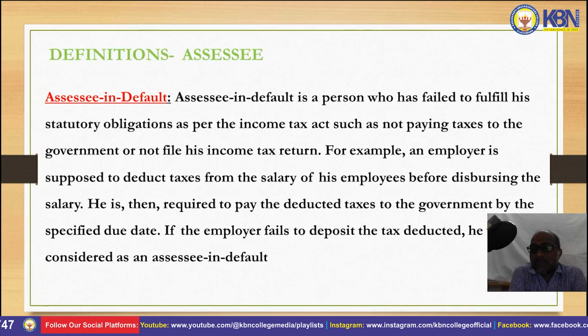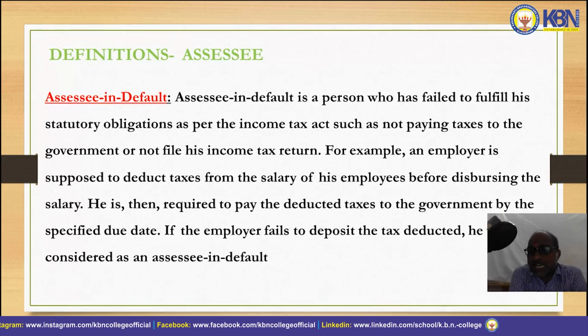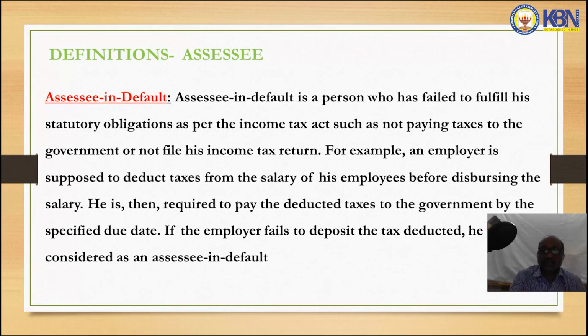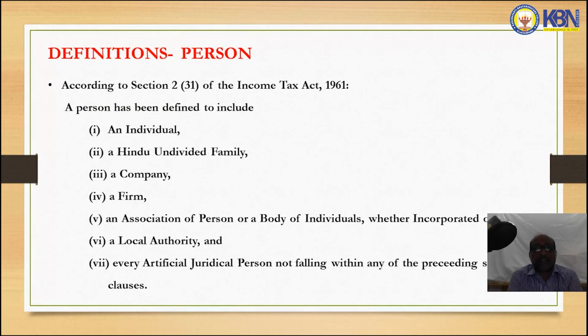For example, if an employer pays salary to an employee, and the salary exceeds the basic exemption limit, the employer has to deduct tax at source, and the tax so collected must be deposited in the government treasury. If the employer fails to collect the tax at source, or fails to deposit the collected tax in the government treasury, he will be known as an assessee in default. Next one is deemed person.